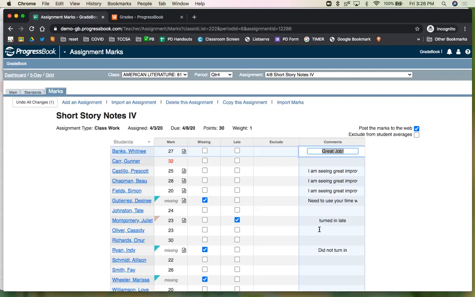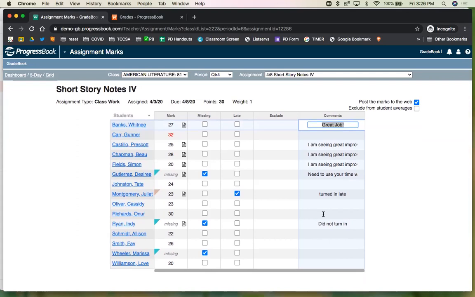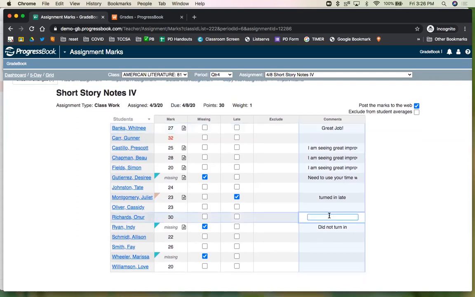So who else did a good job? Well, great. Richards, owner did great. So I can just paste that one in, and I'm going to change Bose.